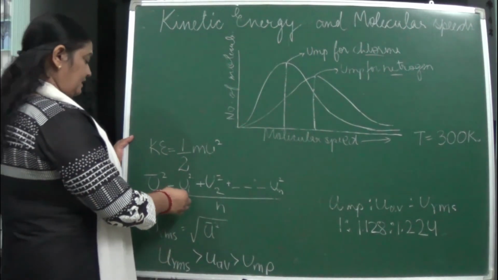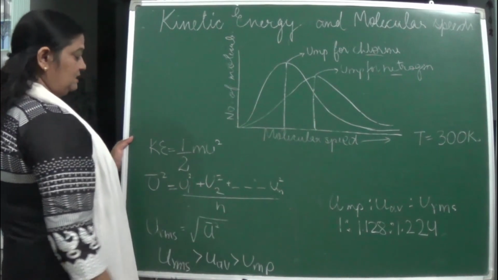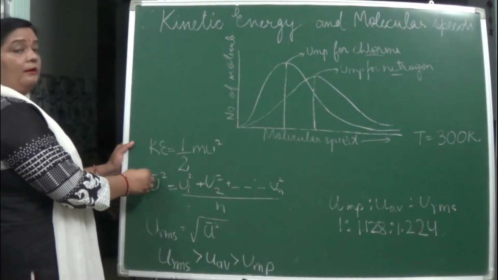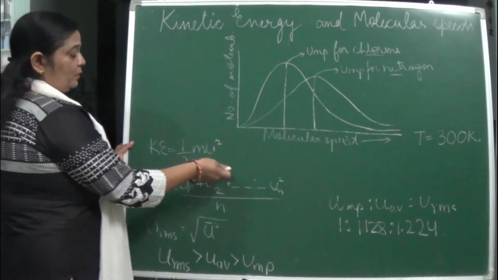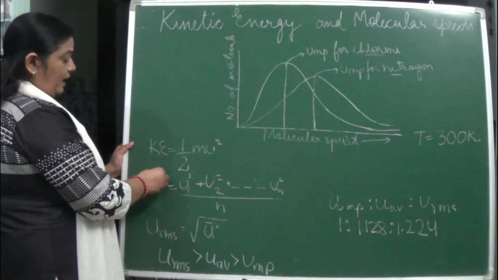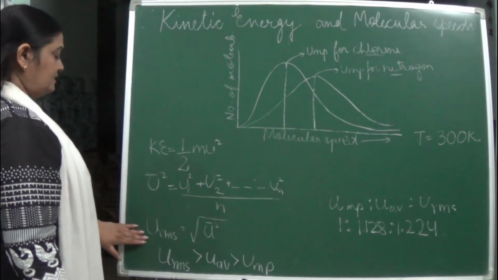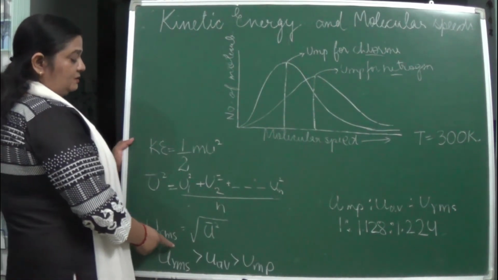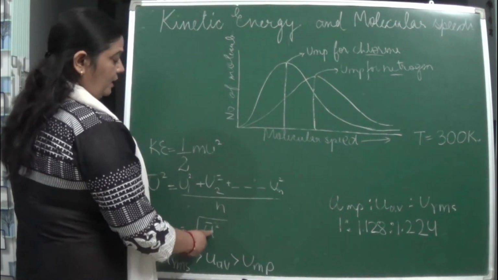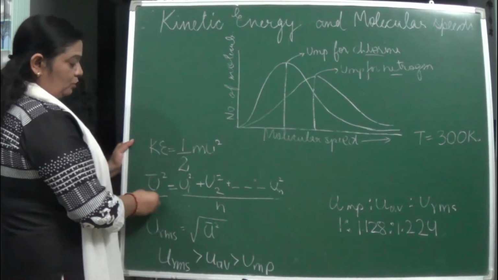Here we are seeing the mean. The mean is represented by a bar. Whenever we write squares with a bar, it represents the mean. So the root mean square speed is equal to the root of the mean square, which you have got over here.